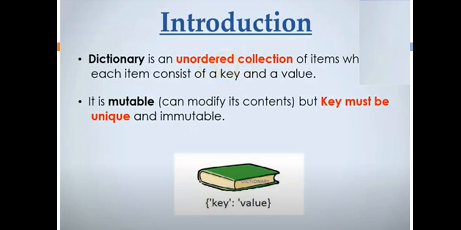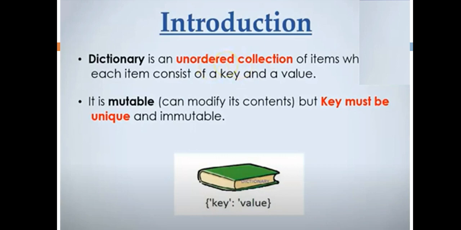Since an element comes in a pair, why must the key be unique and immutable? Because every element in the dictionary is referred by what? Key. So key must be unique. You cannot store two values for the same key, and key means it should have only one value. Getting the idea? So that's why the compulsory rule is that key must be unique and immutable, whereas values may be mutable and may not be unique. It may have different values.